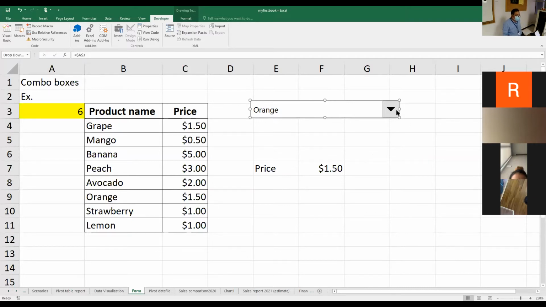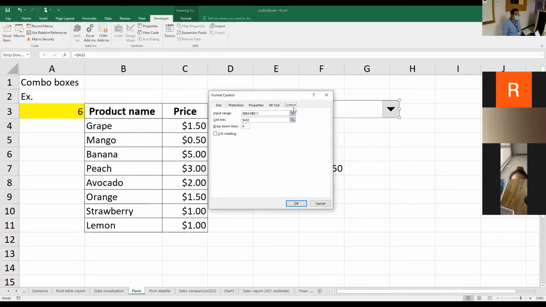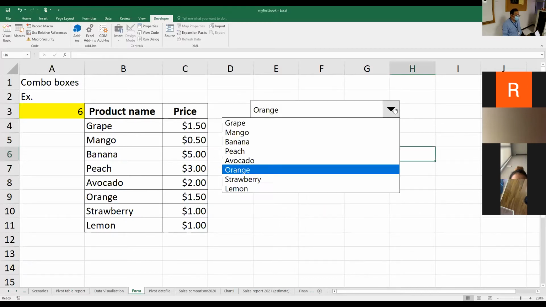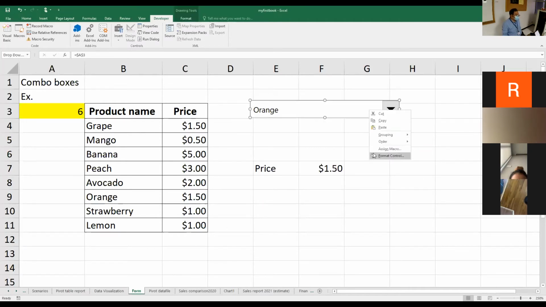When you right click on this combo box, we have to choose Format Control in order to customize this combo box. Once you click on Format Control, you see lots of tabs in here. The tab that we have to use is the Control tab. On a Windows-based computer, you have just input range and cell link. You don't have drop-down lines. Drop-down lines just tell us how many lines you would like to show once you click on your combo box. Number of lines, just that. If you don't have it, no worries.